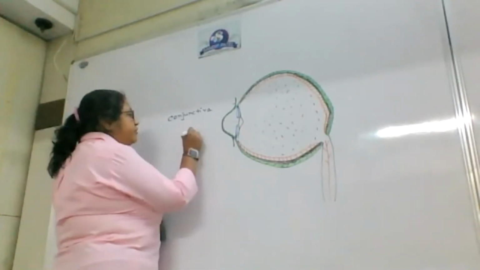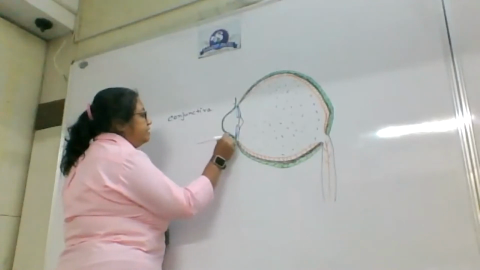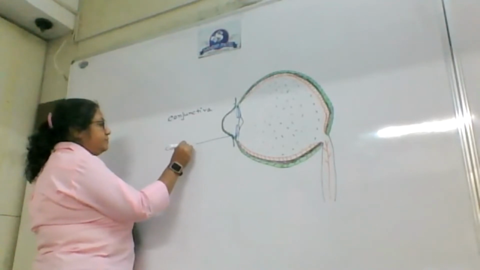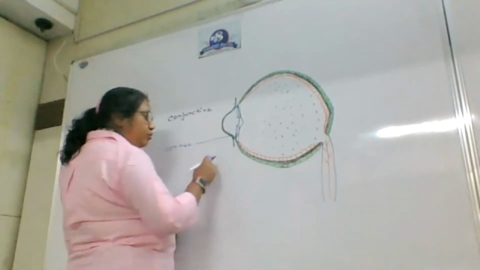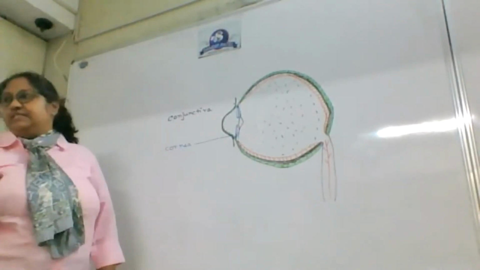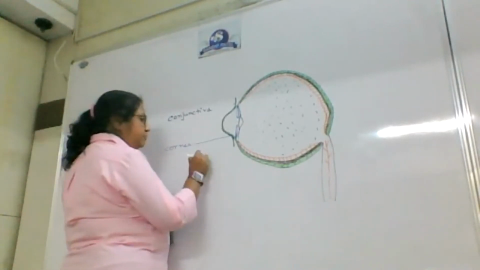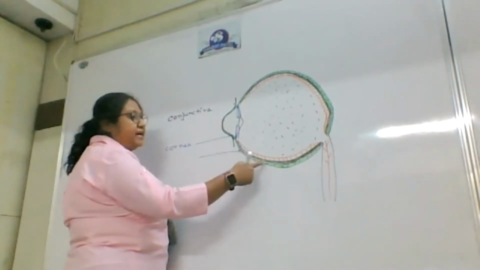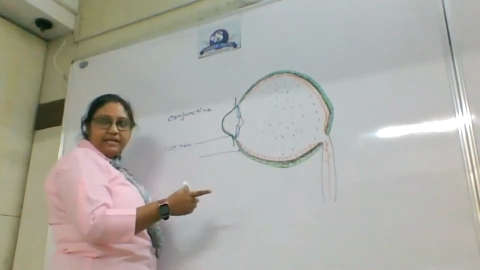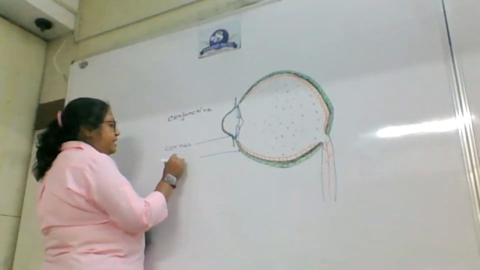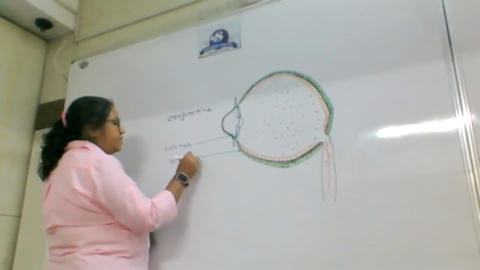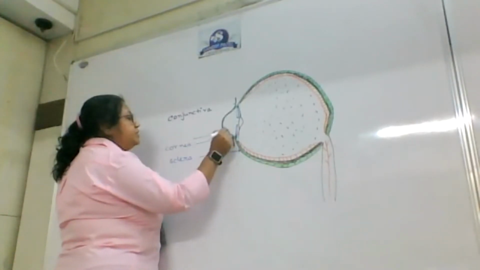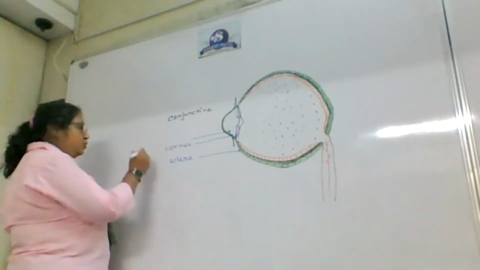So now I will talk about this green layer. This one is known as cornea. Now the backward extension of the same layer, which is present here, I demarcated from the cornea by putting black colored lines in the green area. That is known as sclera. Now, this part will have a fluid which is known as aqueous humor.